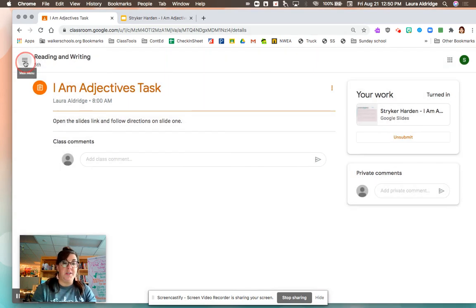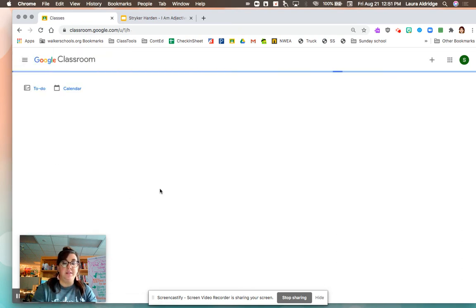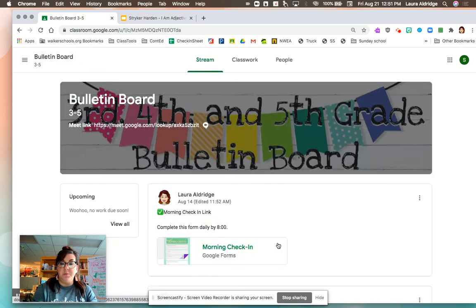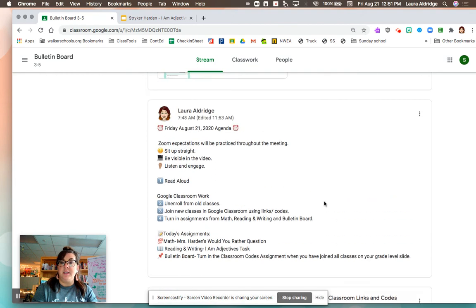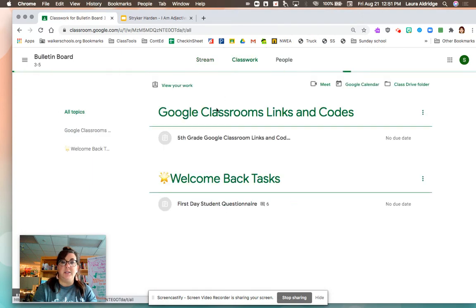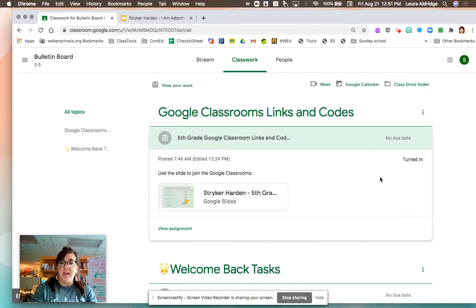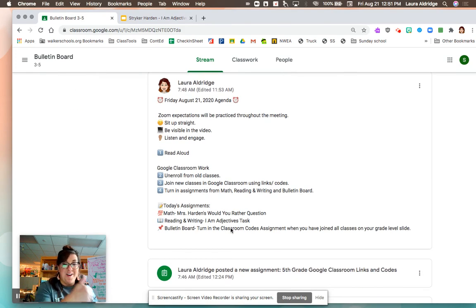Now I want to make sure that I go back to my agenda and my bulletin board. So I'm going to go to my classes and check on my agenda and my bulletin board. And I have answered Miss Harden's Would You Rather. I finished my adjectives task. And now I want to make sure that I turn in my classroom codes assignment to tell Miss Aldridge and Miss Harden that I've signed up for all my classes. So I'm going to check again at classwork. Click right here. And yep, right here it says turned in. So I'm good. I've completed all the things on my stream in my agenda for today, and I'm all done.